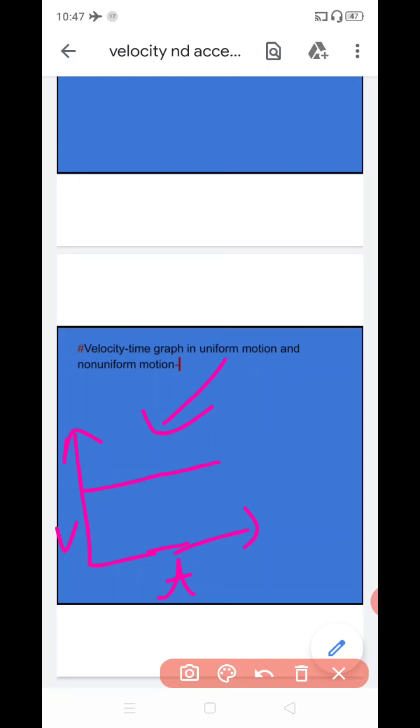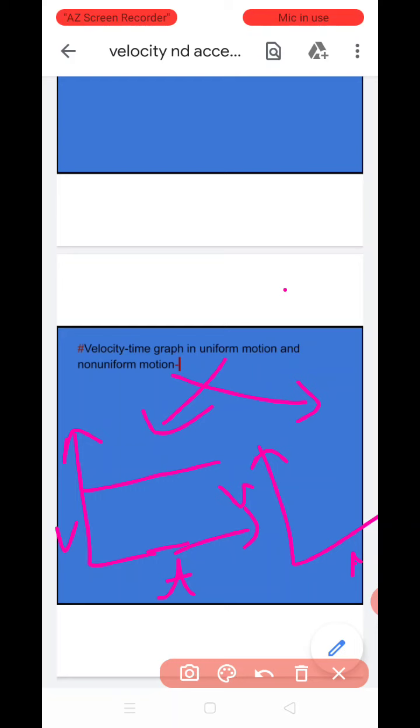In uniform motion, a moving body covers equal distance in equal time intervals. Clear? And in non-uniform motion, the velocity will change.